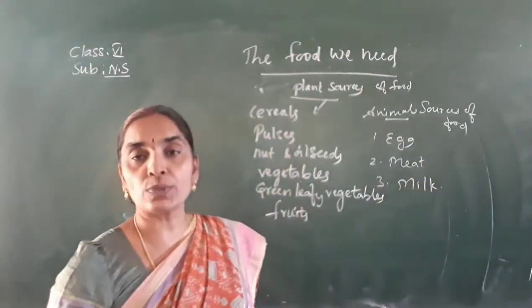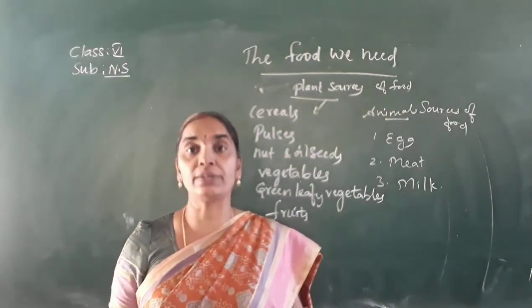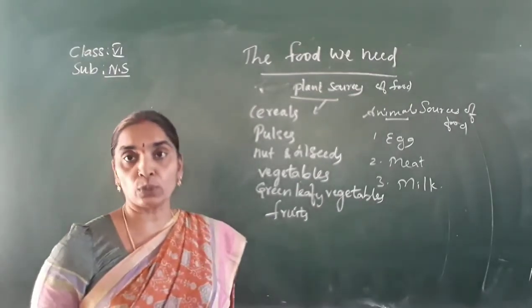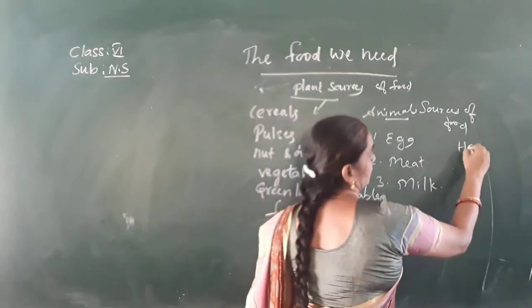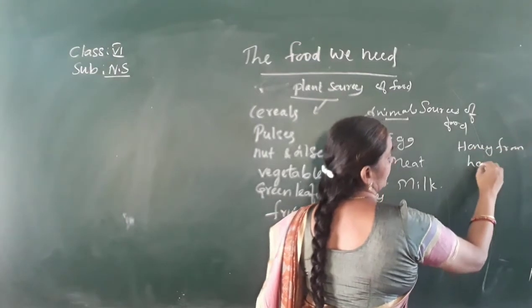These are animal sources of food. Still you have another source that we get from insects. They are honeybees, which give you honey. Honey is an animal source of food that we get from insects, that is, honey from honeybees.